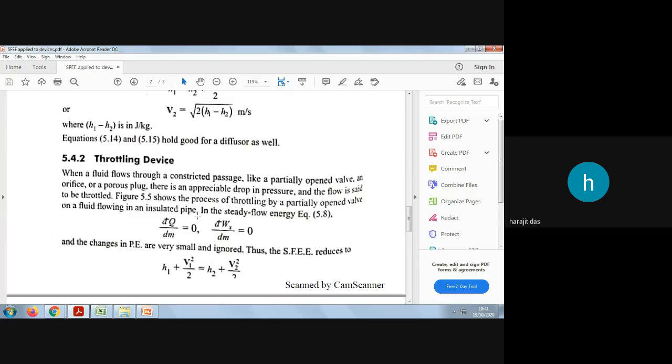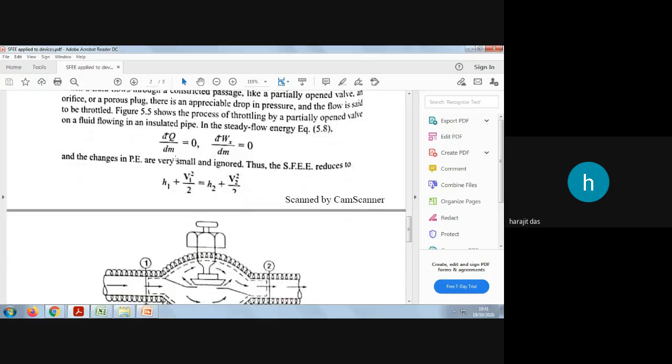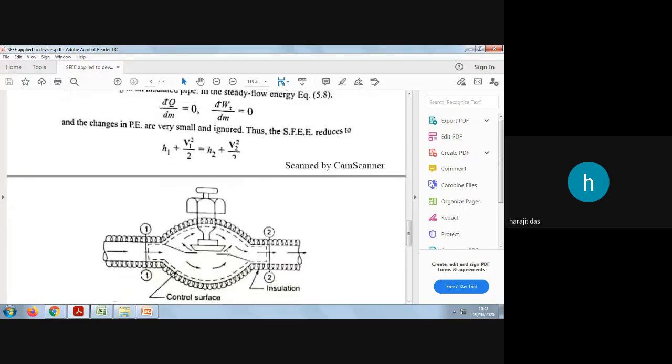The pipe is insulated, as you can see from the figure. In the steady flow energy equation, we will write dq by dm equals 0, because the control surface is insulated, and dw by dm equals 0, as there is no work production or interaction of work with the system or from the surroundings.